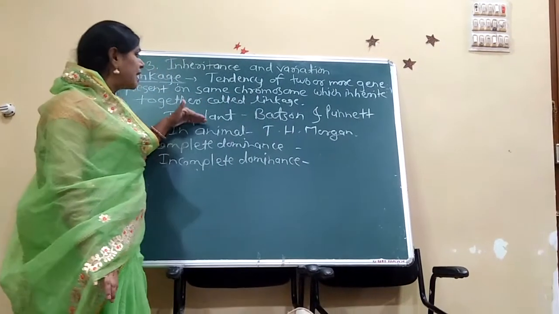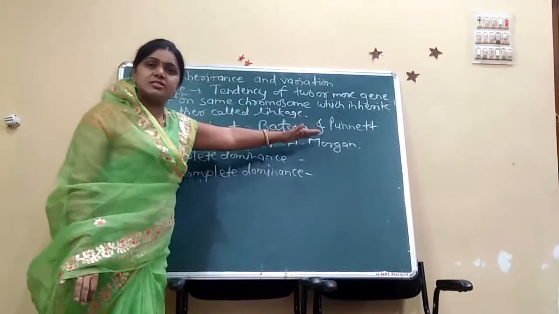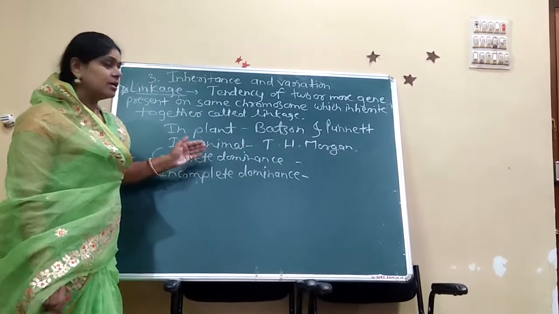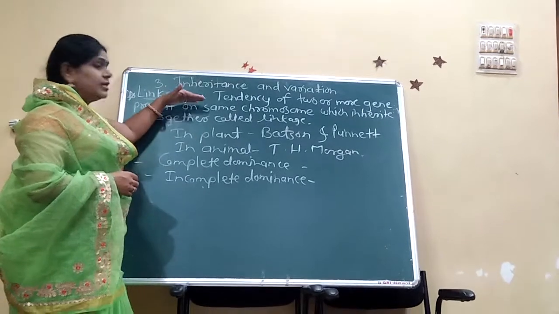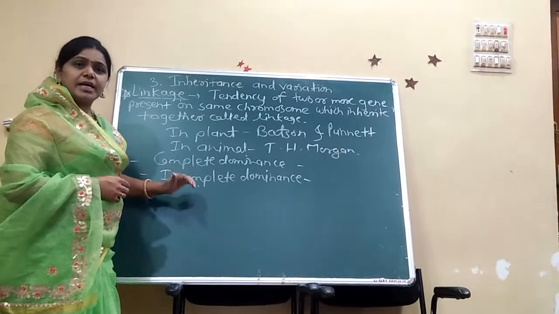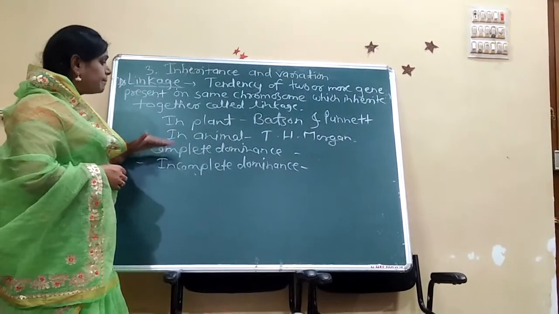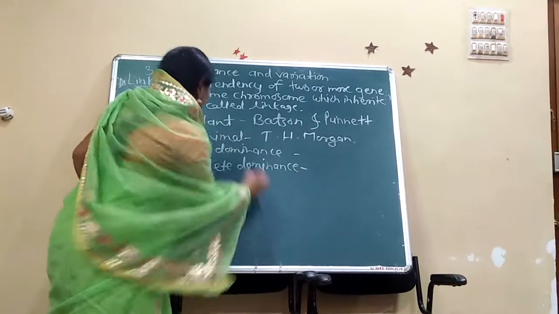In plants, Watson and Punnett; in animals, T.H. Morgan. Linkage is of two types,